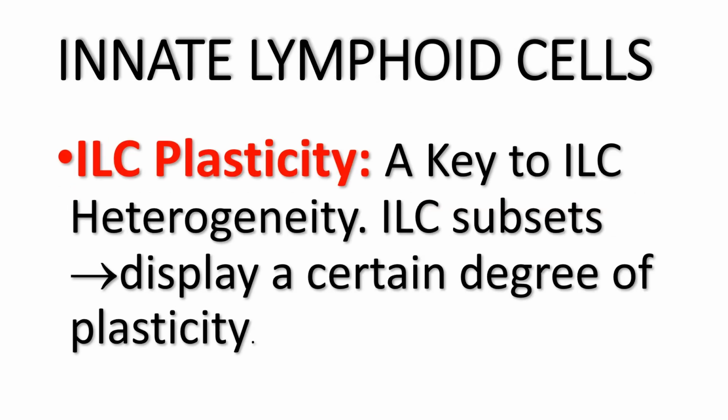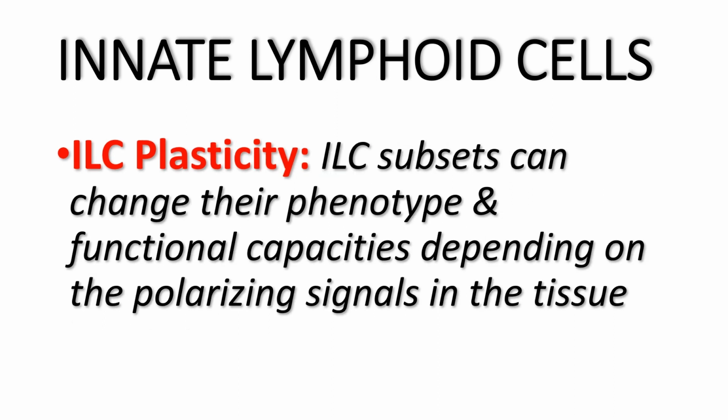Innate lymphoid cell subsets show a certain degree of plasticity, and this is the cause behind their heterogeneity, similar to T helper cell subsets. So innate lymphoid cell subsets can change their phenotype and functional capacities as a result of polarizing signals in the tissue in which the conversion occurs.